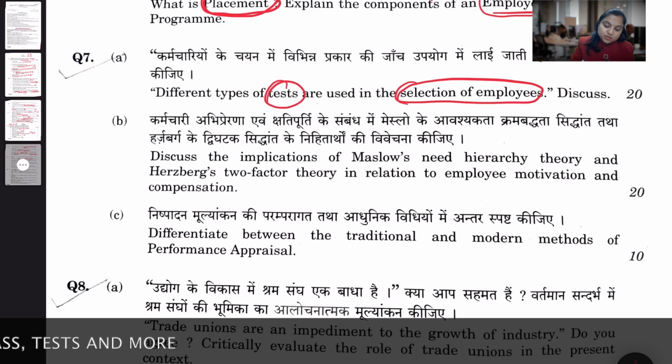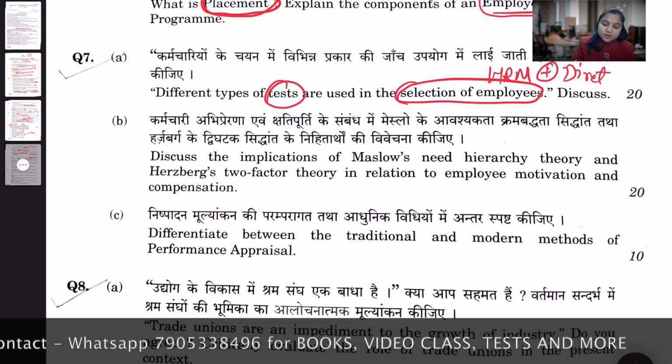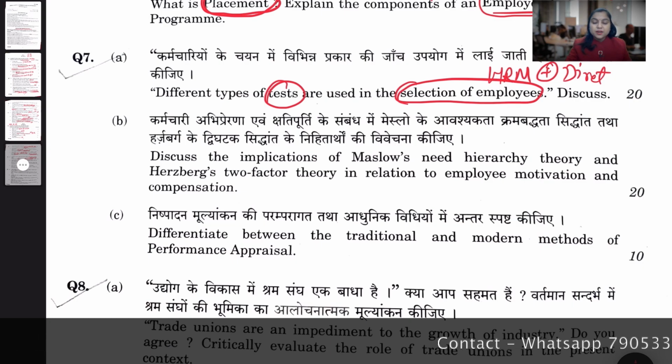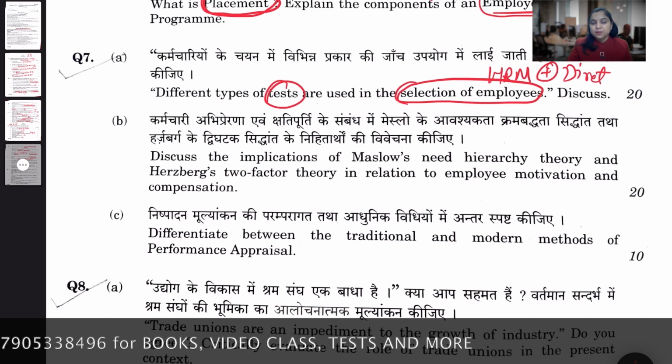Okay, next question number 7A, different types of tests that are used in the selection of an employee. So it is related to HRM on the selection of an employee, and you can check it as a direct question. So it was not the creamy topic so far, the examiner never gave a keen interest on selection, but from this attempt now it has become a creamy topic.